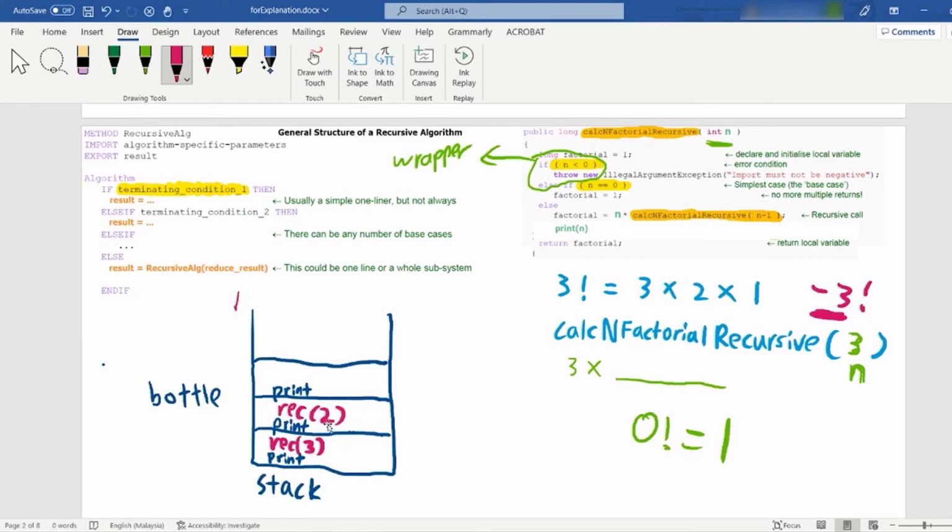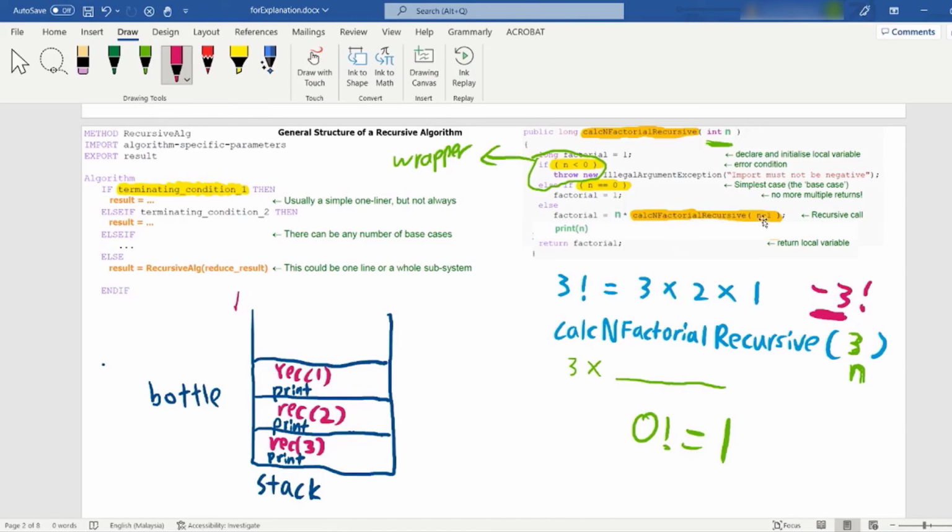Then our n is actually 2, so 2 multiplied by n minus 1. This becomes recursive 1. Then we call recursive 1. In recursive 1, is n less than 0? Is 1 less than 0? No. Is n equal to 0? n is not 0. Else, our factorial is equal to n multiplied by n minus 1, which means 1 minus 1.